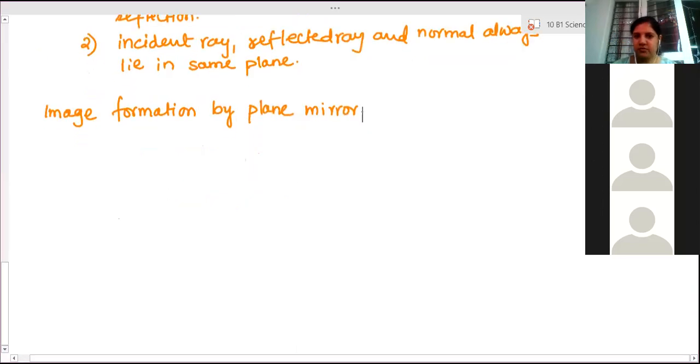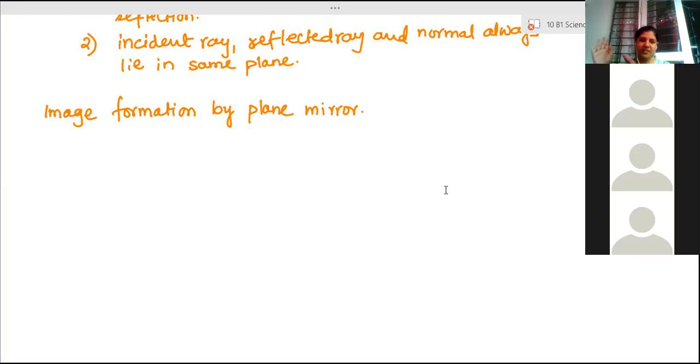So plane mirrors and spherical mirrors are the two types of mirrors available. What is the difference between plane and spherical mirrors? Spherical means concave and convex. I'm not asking about that. I'm asking only about the external surface.